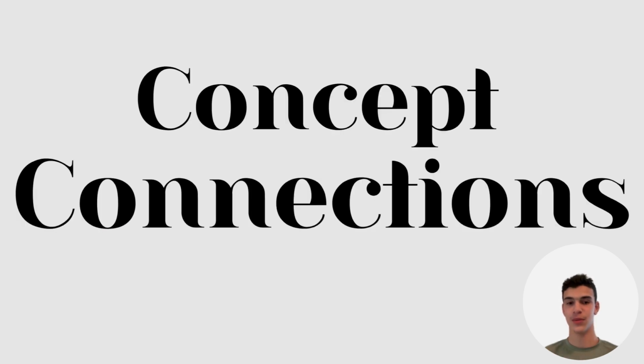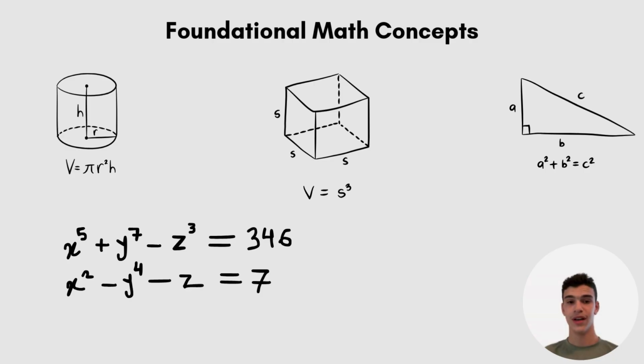So now let's connect some of Abu Kamil's contributions to what we've learned so far in math. Looking back at what we've learned, I think we can really see Abu Kamil's contributions shine when it comes to foundational math concepts we have today, such as the surface area and volume of solids, and the properties of shapes and triangles, and all those things that really build up to those foundational geometric concepts that we have today, and the more high level algebraic concepts, such as solving for three unknown variables that really lead up to that higher level math that is needed to continue in the mathematics field.